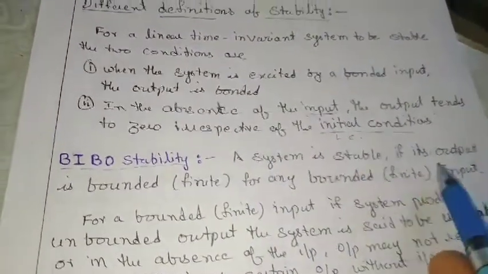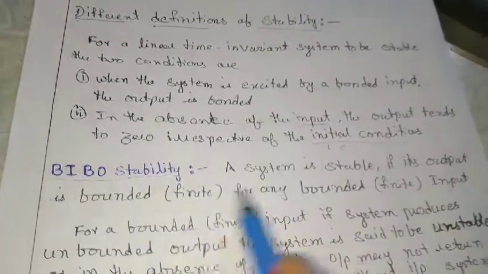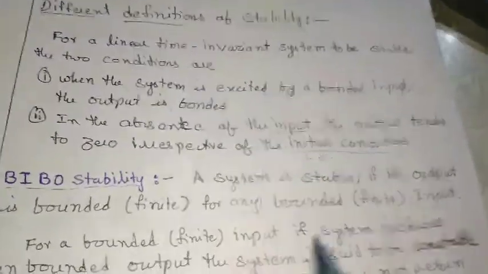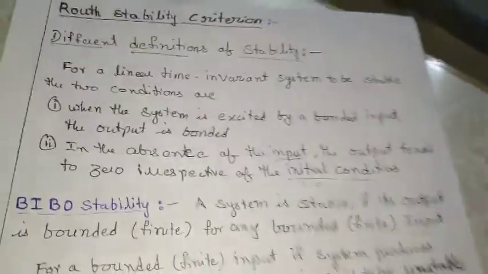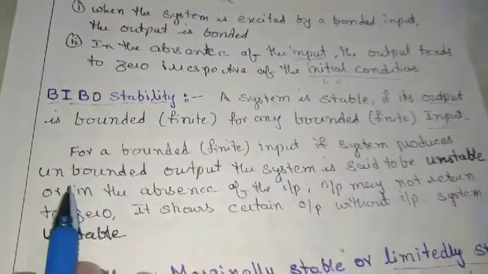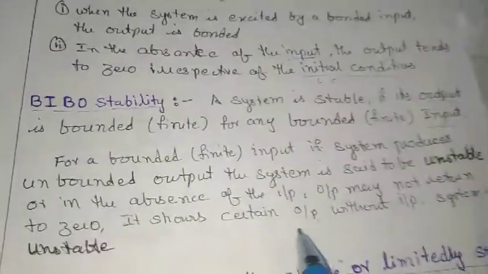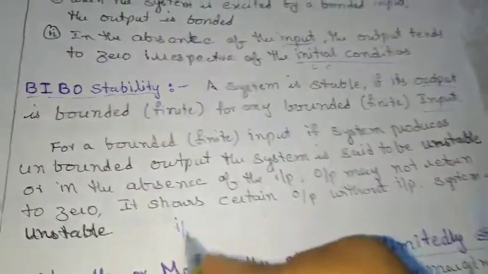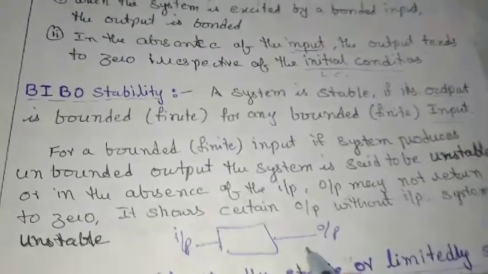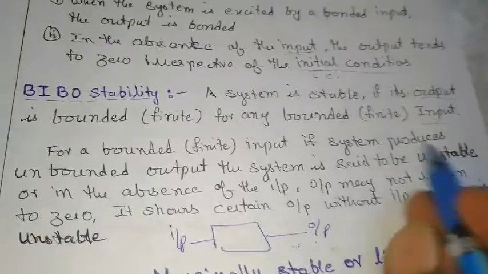So for a bounded or finite input, if a system produces unbounded output, the system is said to be unstable. If the input which I give is bounded but the system produces an unbounded output, not a finite value but an infinite value, then the system is unstable.